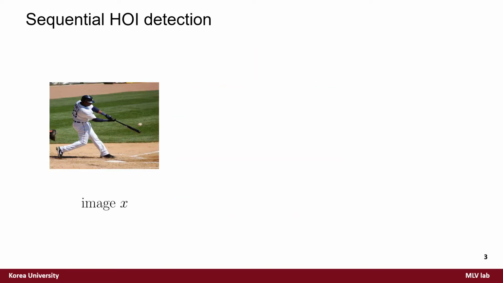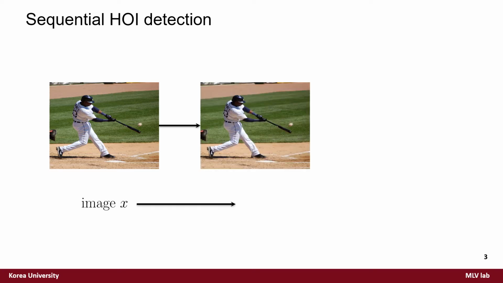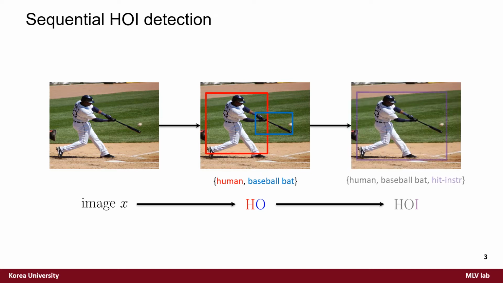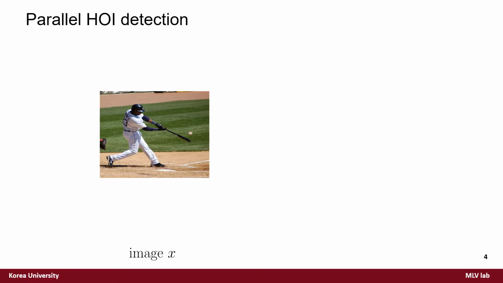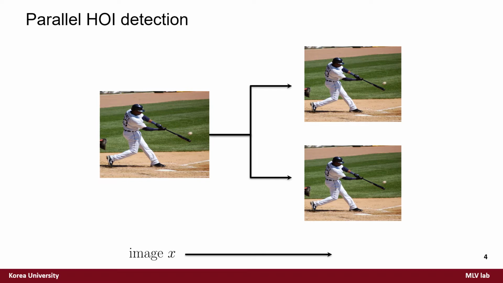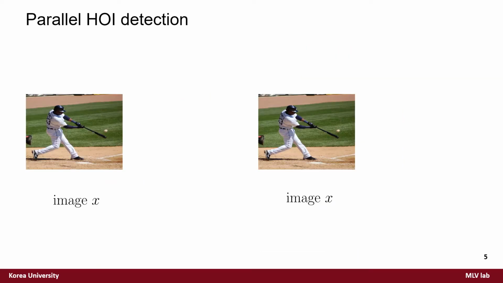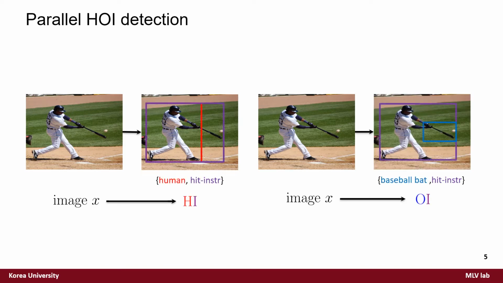Existing HOI detectors commonly use a sequential approach that first localizes human and objects using an object detector and performs pairwise interaction classification using their features. However, the sequential detection requires high computation cost. So in order to overcome slow inference time, there have been attempts to perform object detection and interaction classification in a parallel way. Here, additional auxiliary subset predictions such as human interactiveness or object interactiveness are used during training and post-processing to compensate for the falling accuracy of the parallel structure.